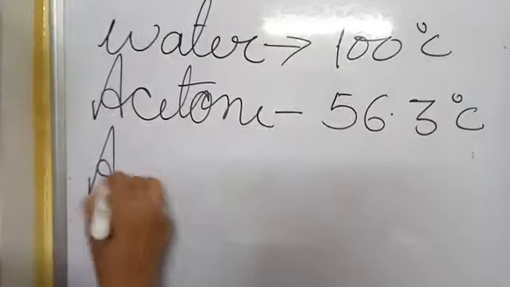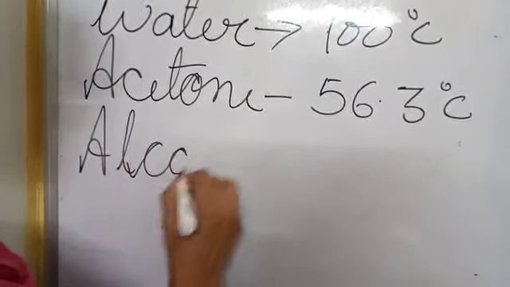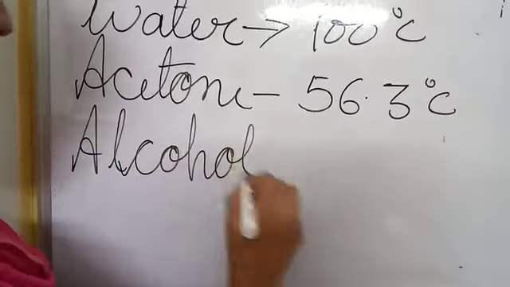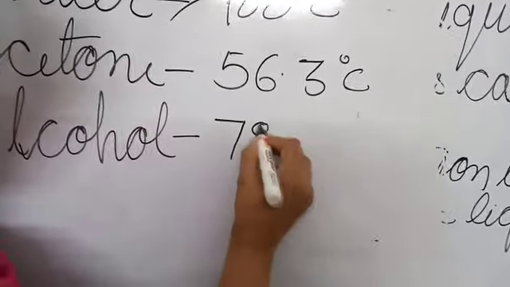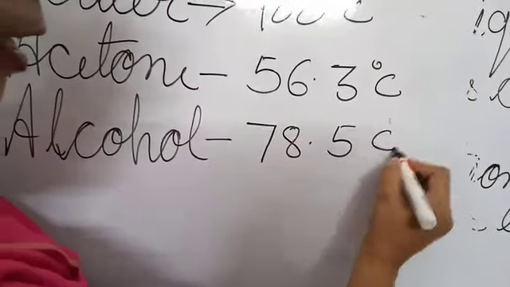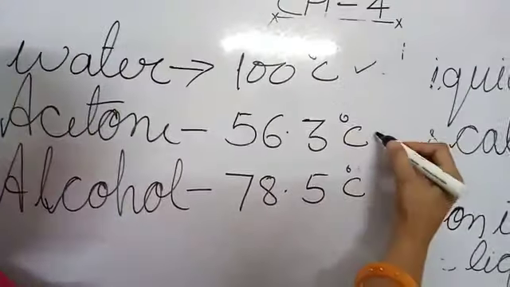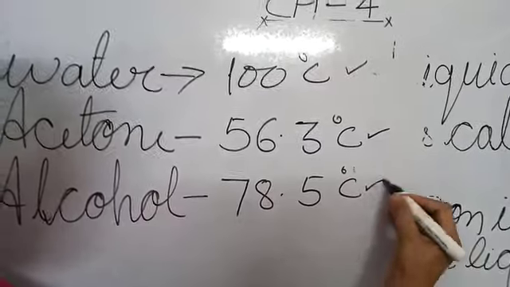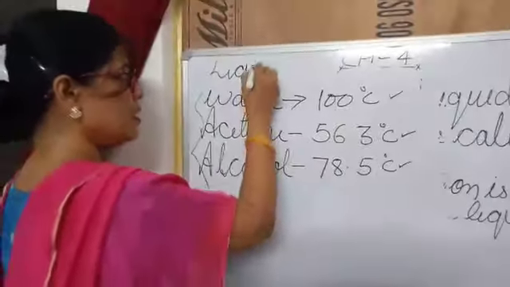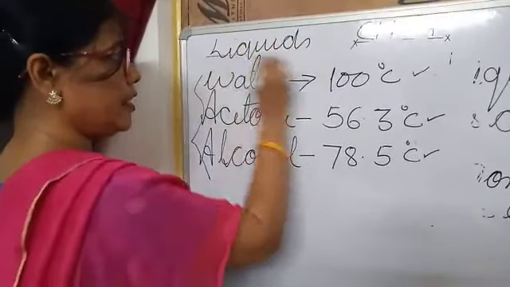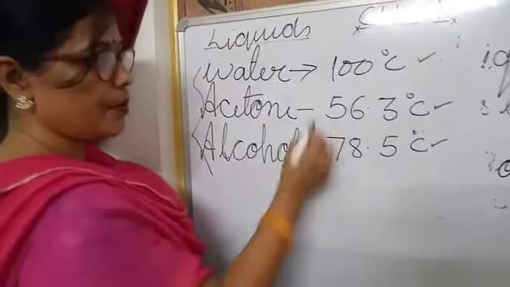One alcohol, do you know alcohol? Alcohol is a beverage. Alcohol, its boiling point is 78.5 degrees centigrade. Look at here, 100 degrees, 56 degrees and 78 degrees. All these are liquids. Is it clear? All these materials are liquid and all these materials have different boiling points.